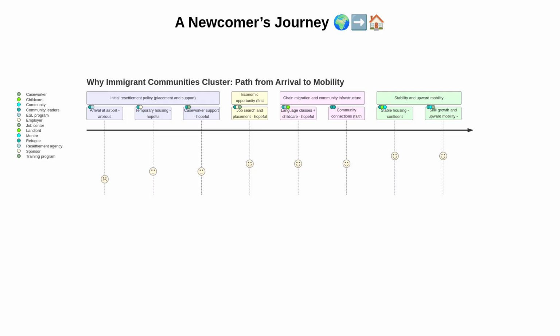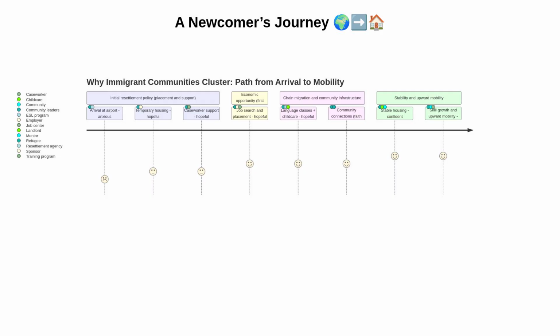As job searches begin, language classes and childcare help build capacity. Community connections, faith centers, and markets ease daily life and expand trusted networks. With stable housing and growing skills, families gain confidence and mobility. The emotional arc improves, from anxious to hopeful to confident, illustrating how social infrastructure and economic opportunity work together.